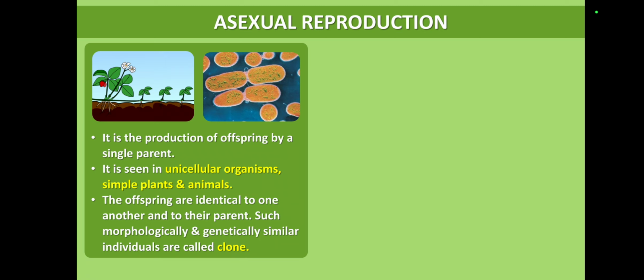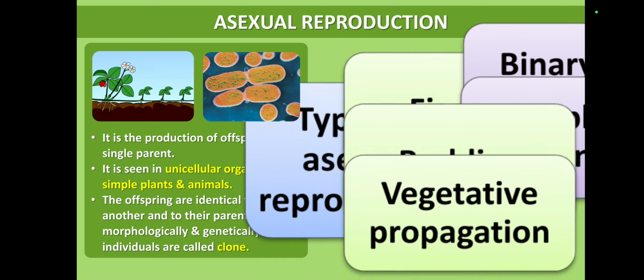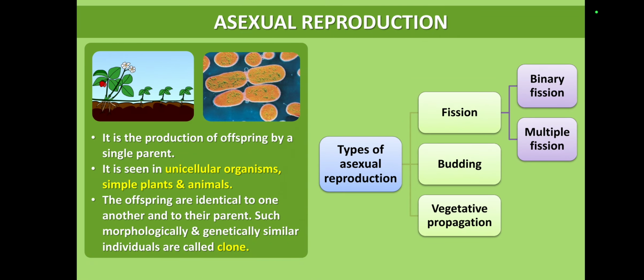Such morphologically and genetically similar individuals are called clones. So whichever organisms are produced through asexual reproduction are similar to their parent, that means a carbon copy of their parents. Asexual reproduction is broadly classified into three types: fission, budding and vegetative propagation. Fission is further classified into binary fission and multiple fission. What do you know